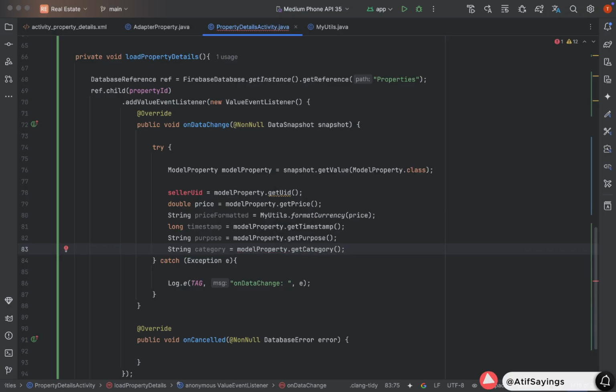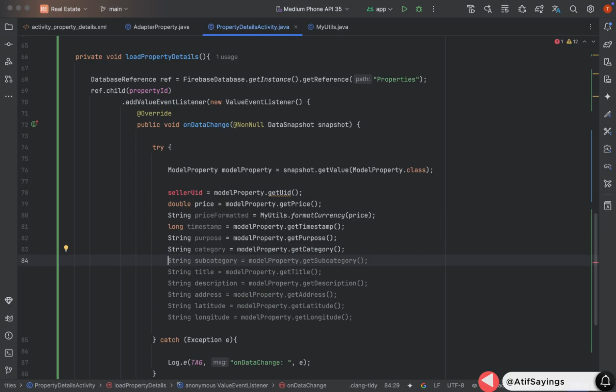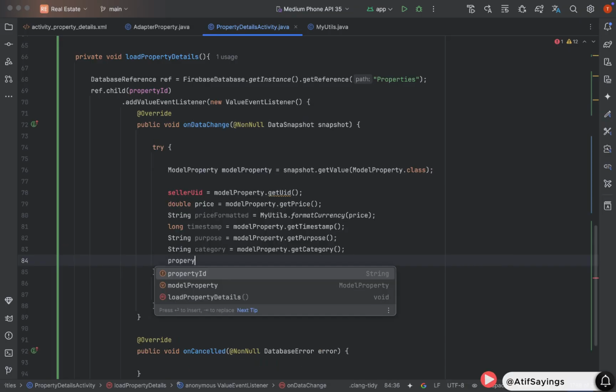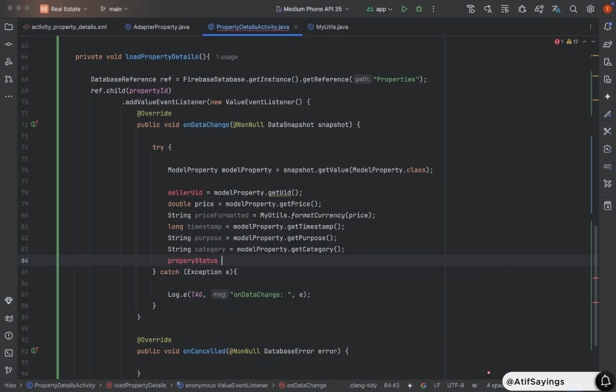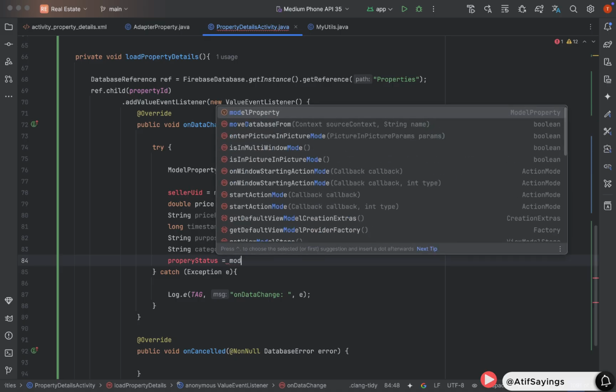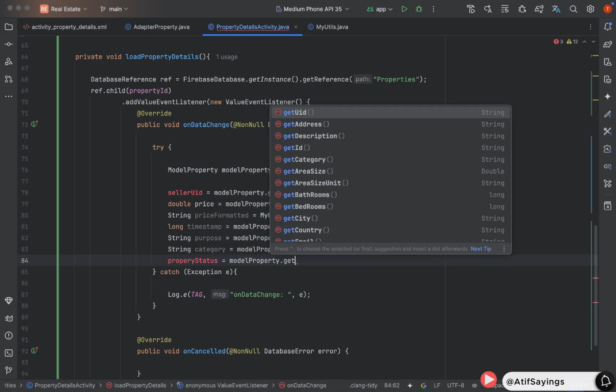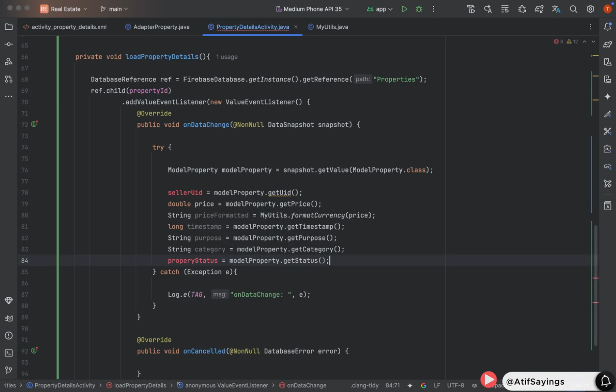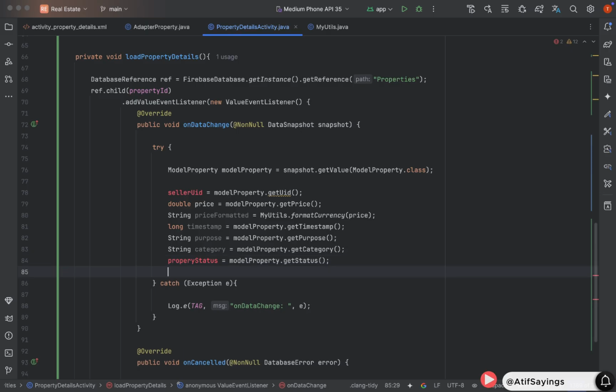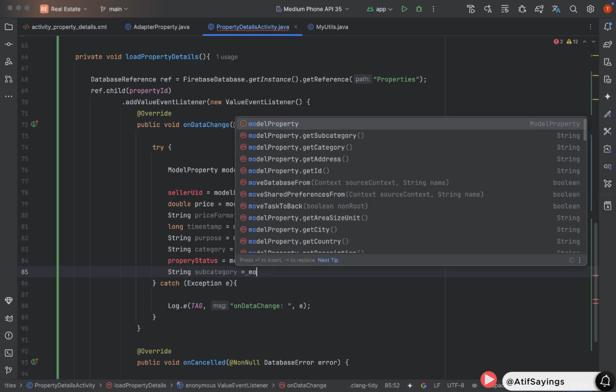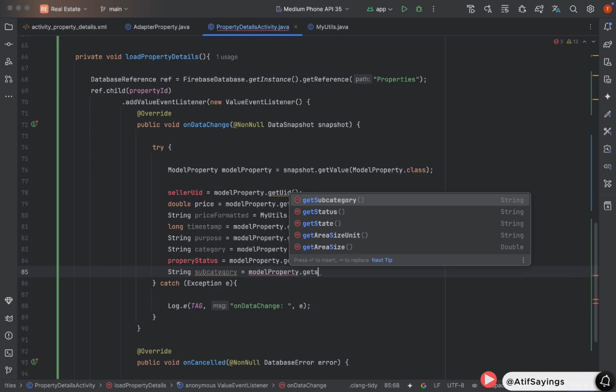Now we need to get the property status, for example, if it is available or sold. Property status equal to model property dot get status. We will declare the seller UID, property status, and some other variables in class level because we will need them to use in some other parts of this class. So let's continue getting the data.